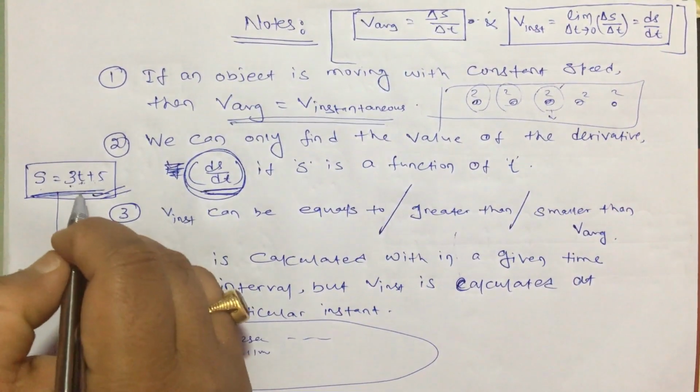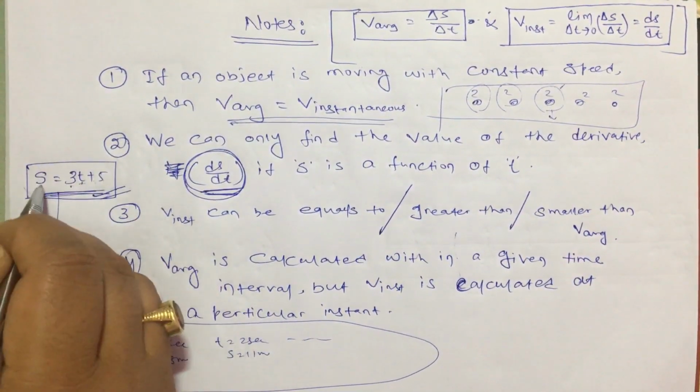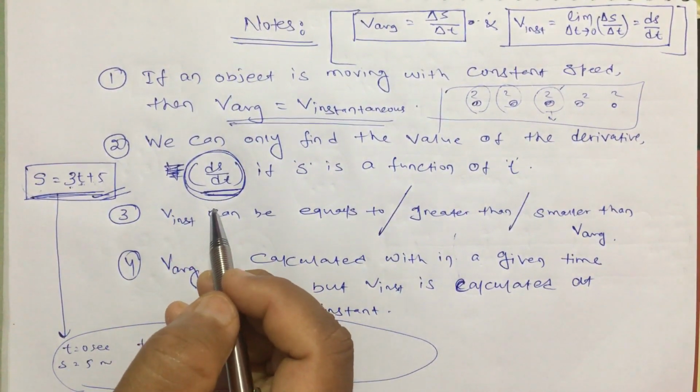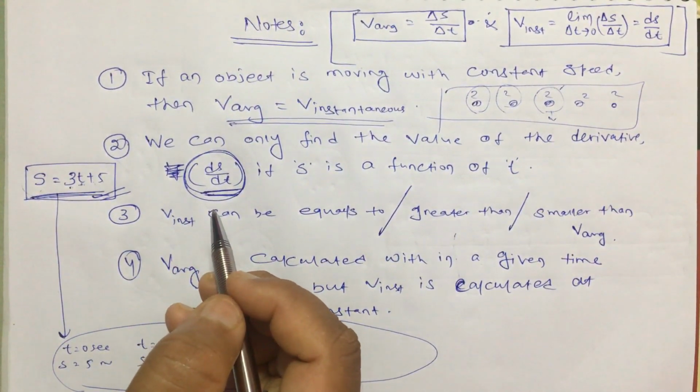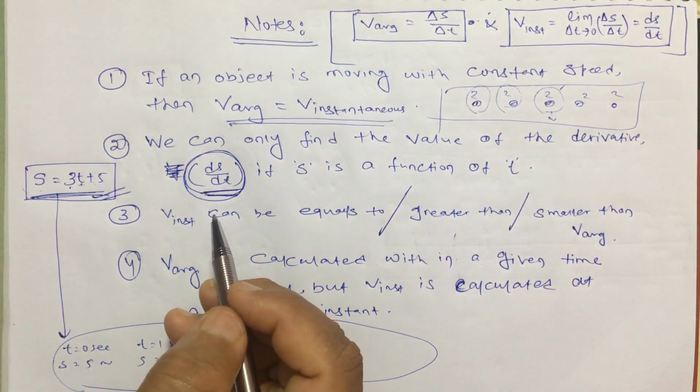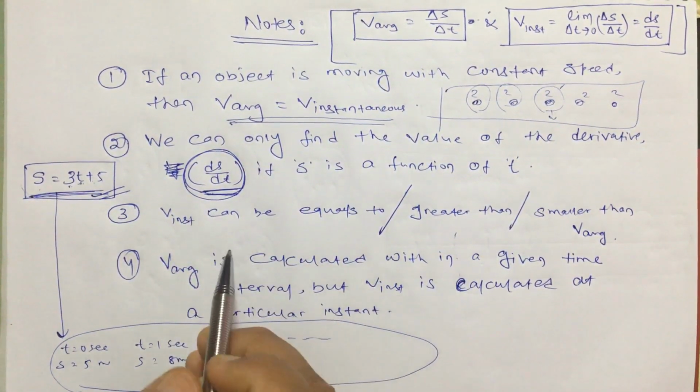Okay. And how to find ds by dt if s is given? That we will learn in the next class in mathematical tools. That topic is given in the video. It is a mathematical tool used in physics. Okay, you can see that.